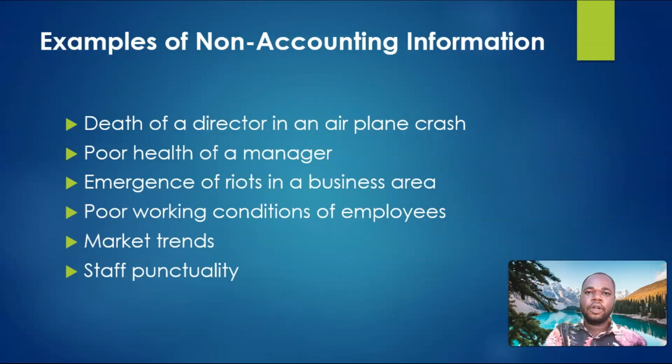Therefore, we cannot record staff punctuality as an accounting information. Not the least is customer complaints. If our customers are not satisfied and they come to complain about how we conduct our business, this can have an implication on our finances. But once we cannot measure how much we may lose as a result of that, we cannot record this as an accounting information.